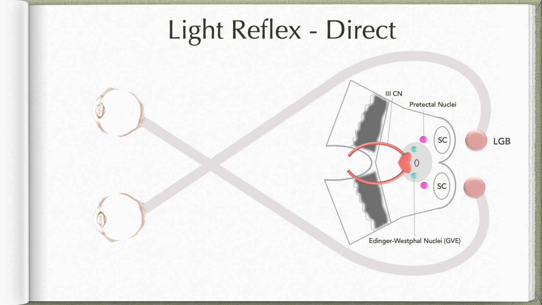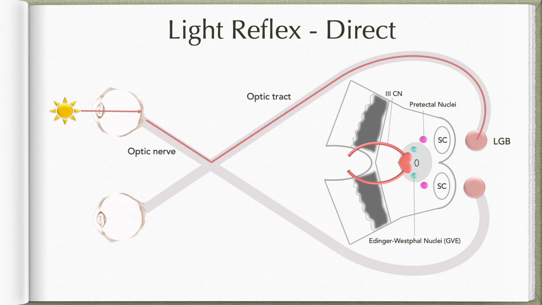So let us find out the pathways for both these. For the direct pupillary light reflex, when we shine light in one eye, this will stimulate the retina. The information is carried to the optic nerve and optic tract of the same side. These fibers will reach the lateral geniculate body, where most of the fibers will relay. Those fibers which do not relay in the lateral geniculate body will pass through the superior brachium to reach the superior colliculus.